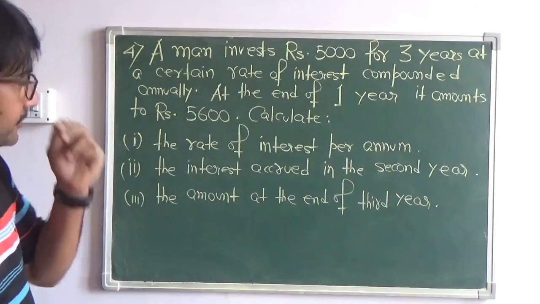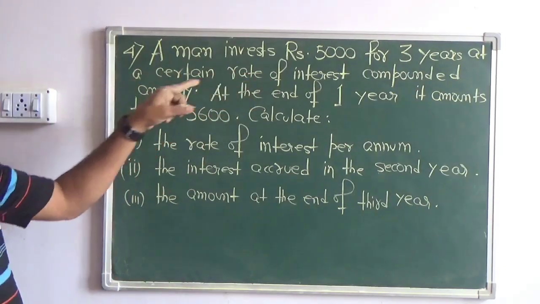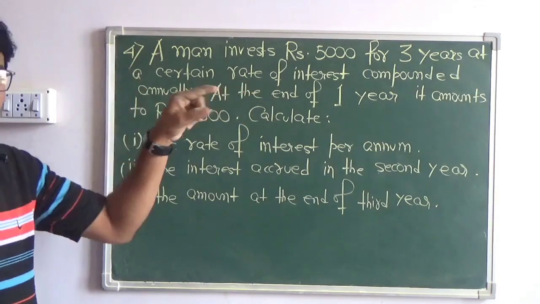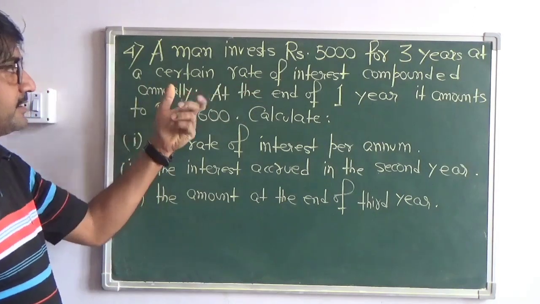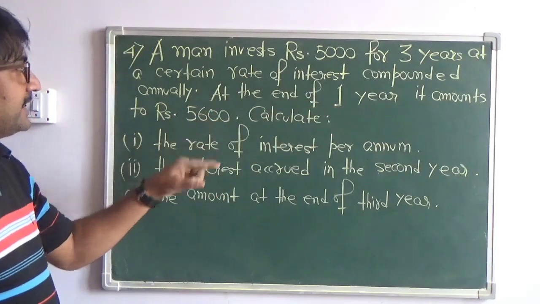Let us go through the question once again. A man invests rupees 5,000 for 3 years at a certain rate of interest compounded annually. So here what we are not given is the rate of interest that you have to first find. So at the end of 1 year, it amounts to this. So what is given is, you